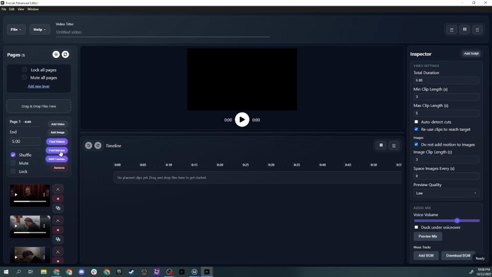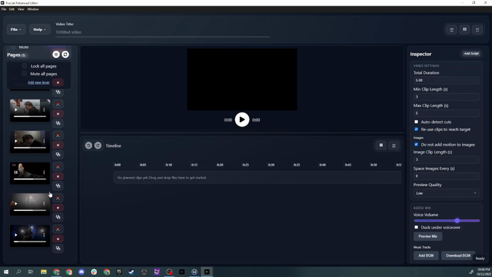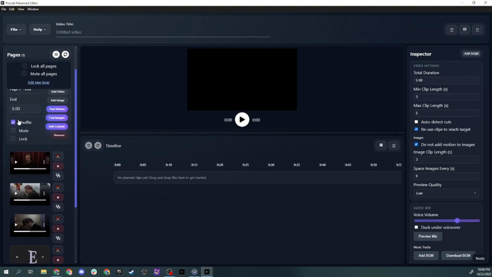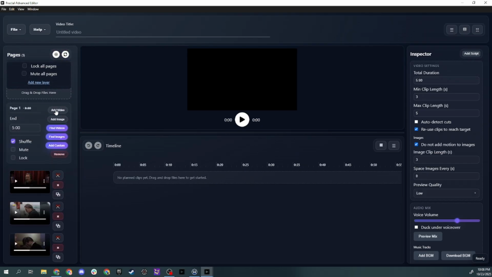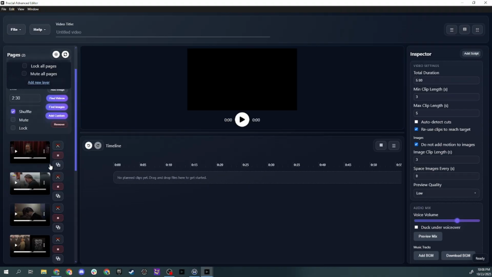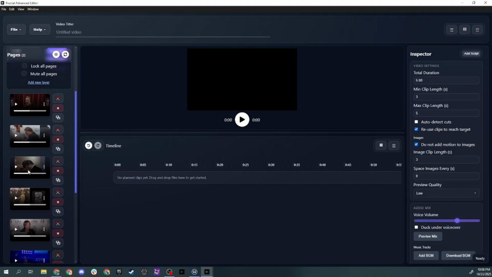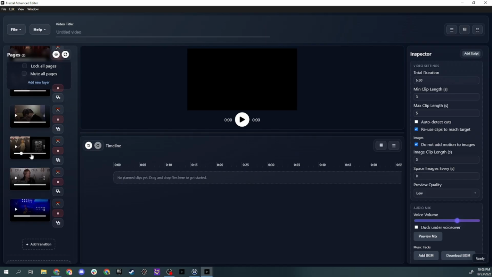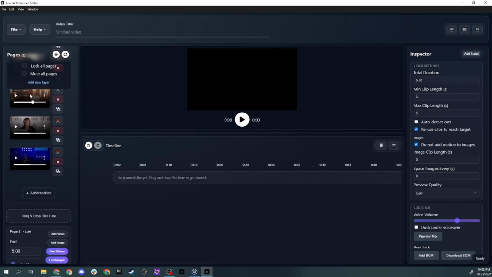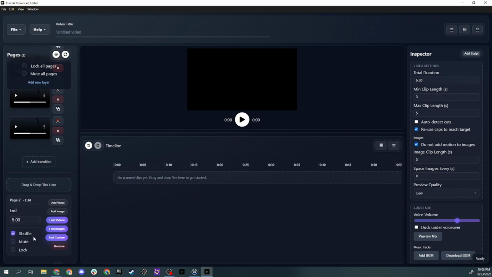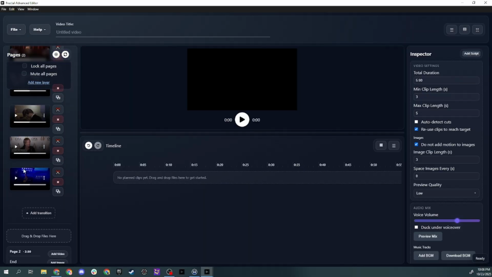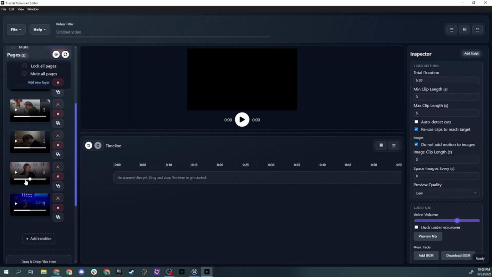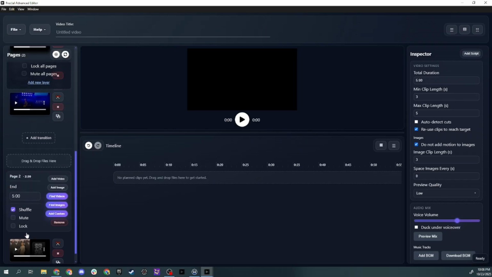You could create multiple pages if you want to split out how these are. Like maybe you just want the first minute to be Nicole or Russell, which I actually think I'm going to do. I'm going to click the plus button here, create a new page, and I'm going to move the one with Nicole. I'm going to drag that and move it to page 2. So now we won't see Nicole on page 1 at all. In that first 2 minutes, we'll only see Nicole on the second page.